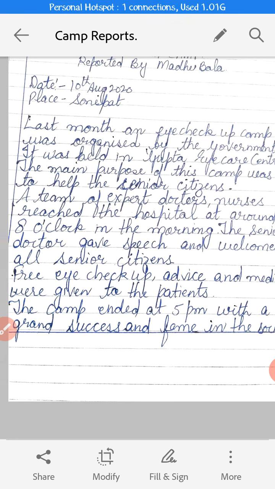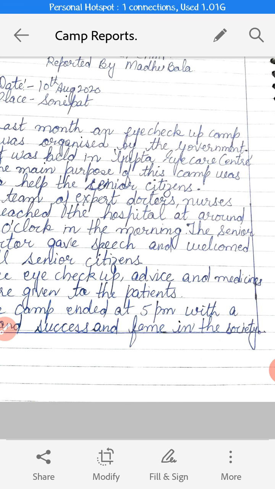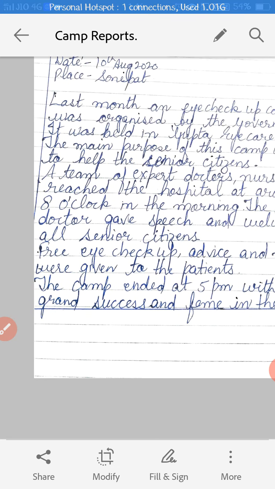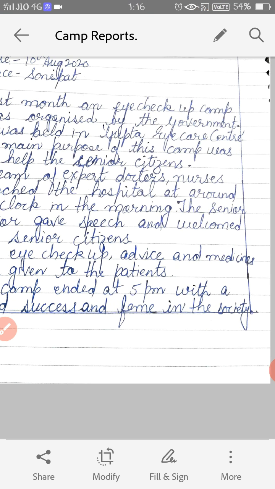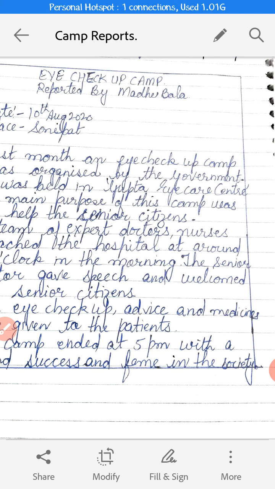Free eye checkup, advice and medicines were given to the patients. So those who came there for their eye checkup, they were given free advice also, free checkup was also done there, and even the medicines were distributed to them.